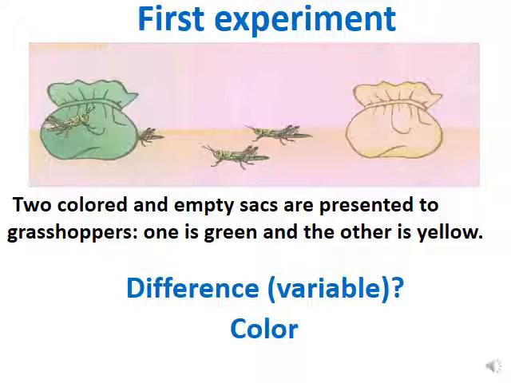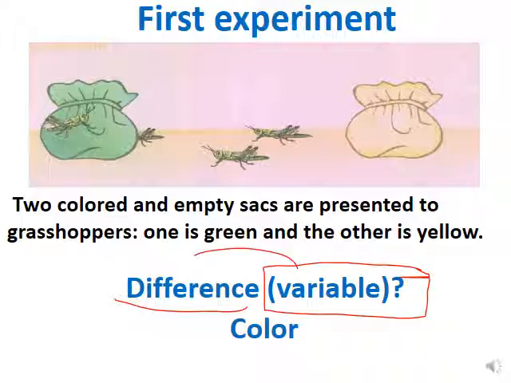So first of all, let's study new terms. Let's identify new terms in biology this year. Instead of saying the difference, from now on we're going to replace it in biology with another word. This word is called variable. So variable is another word related to the difference. In biology, mostly we're going to use the word variable. Sometimes we're going to use difference, but mostly we're going to use the word variable. So from now on, if you see the word variable, it means the difference.